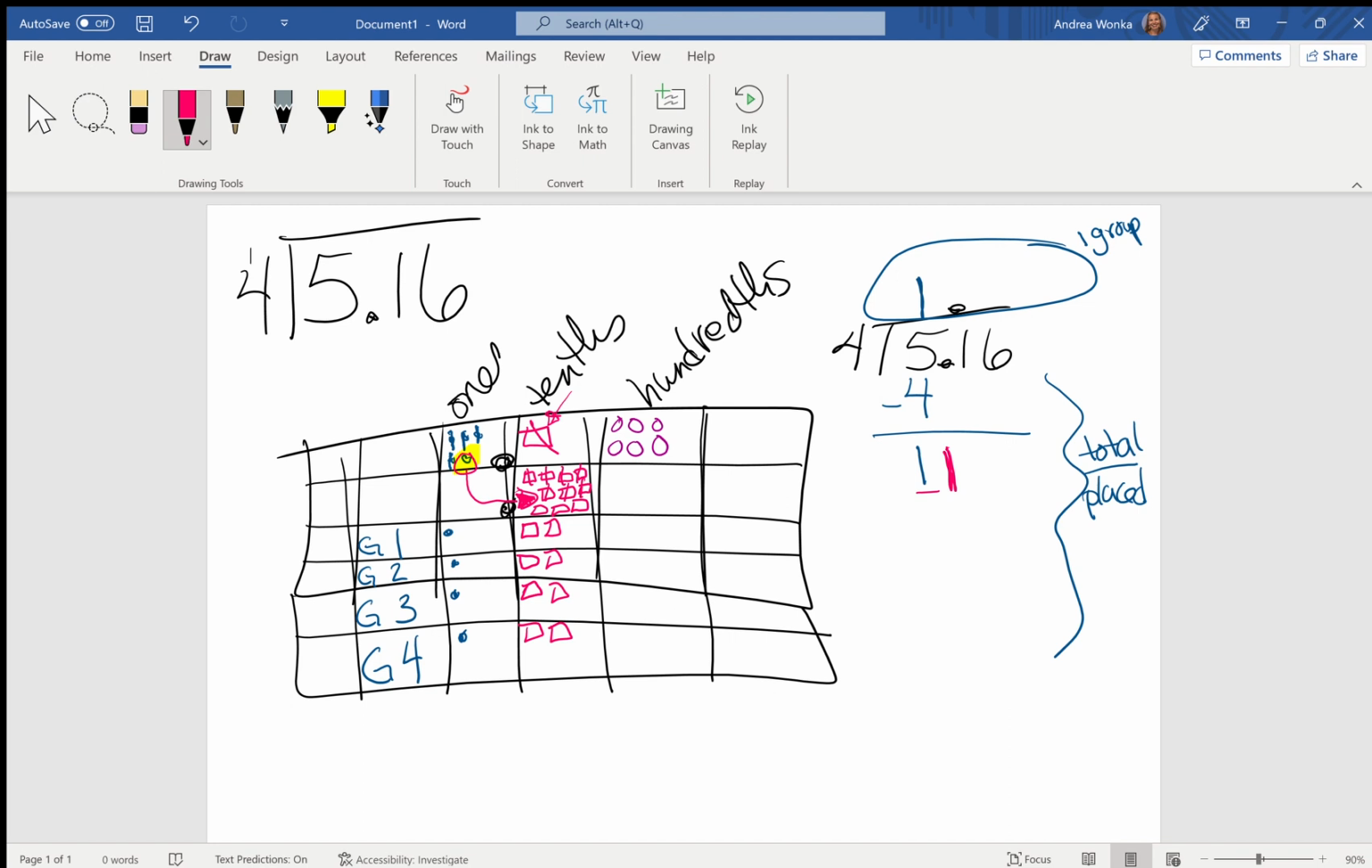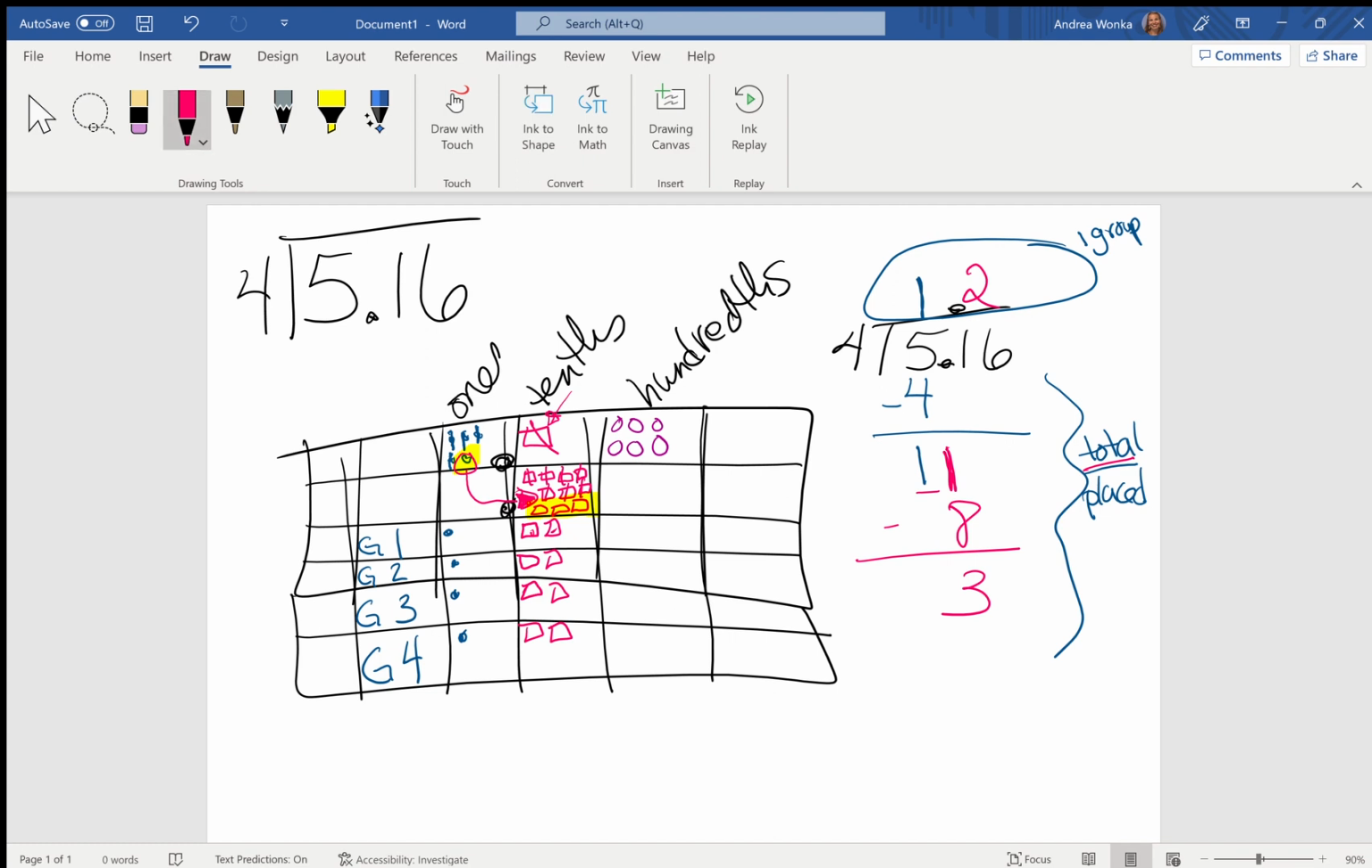I need to record on my standard algorithm. I gave 2 tenths to each group. 2 tenths to each group times 4 groups. I passed out a total of 8 tenths. That left me with 3 tenths remaining, which I can show here.